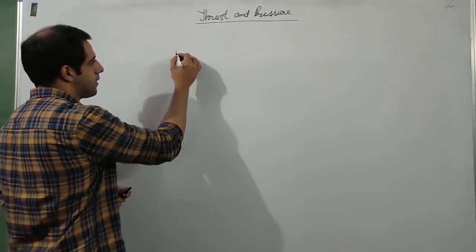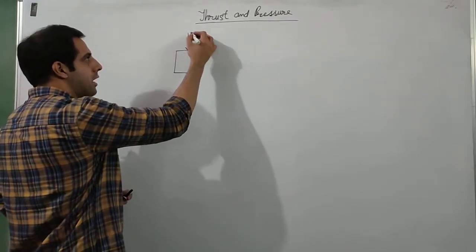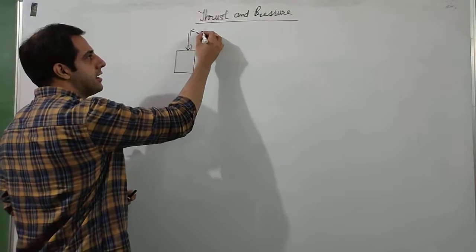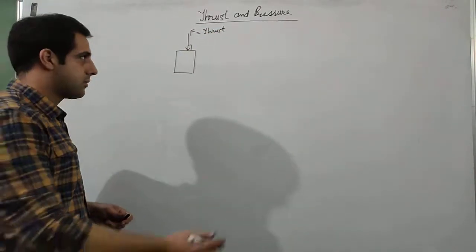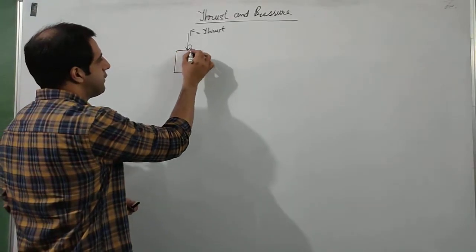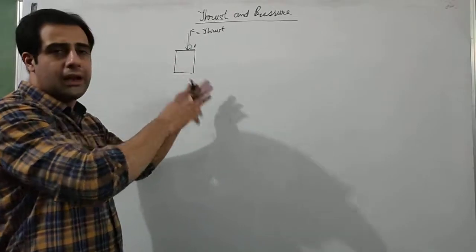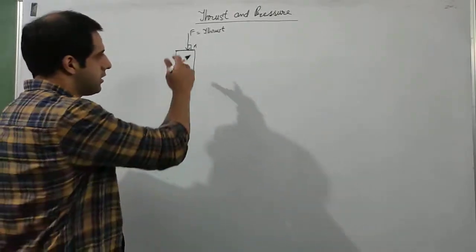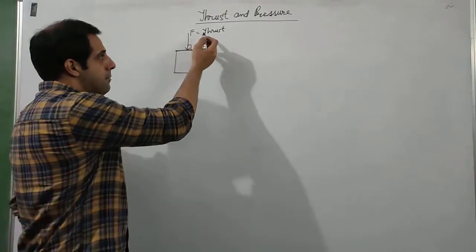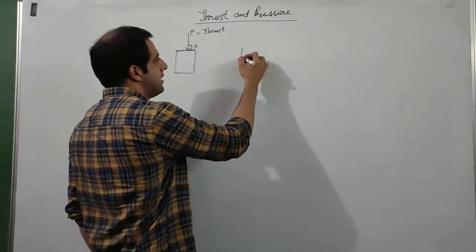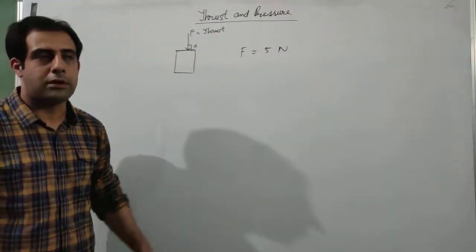Suppose there is a box and I am applying a force at 90°, that means I am applying a thrust on this box. Okay, and this surface has a certain area. It is a rectangular box, so length into breadth, there is some area to this surface. Now if I say that I am applying a force, then we can say that I am applying a force of 5 Newton on the box. Fine, there is no problem in that.